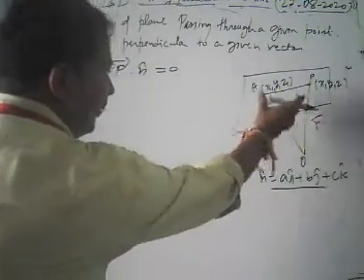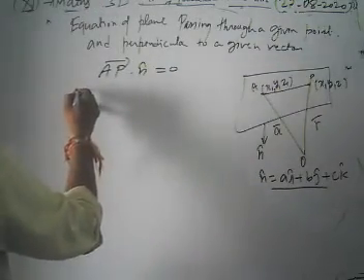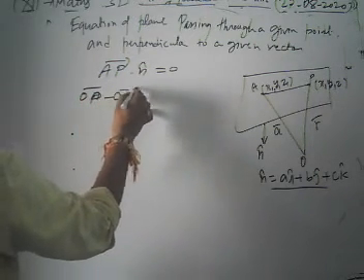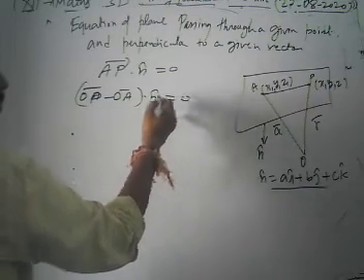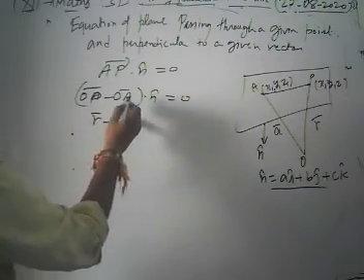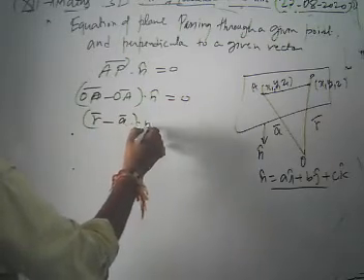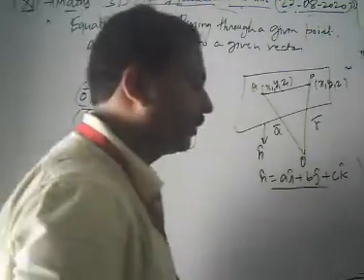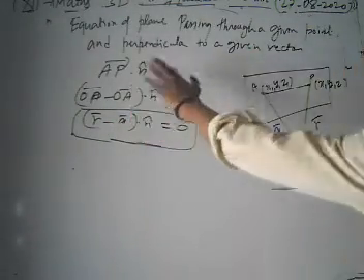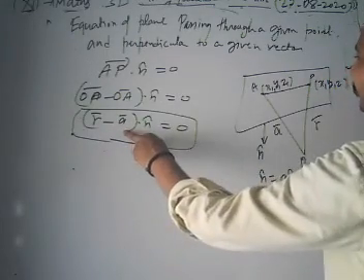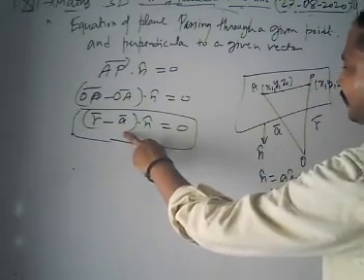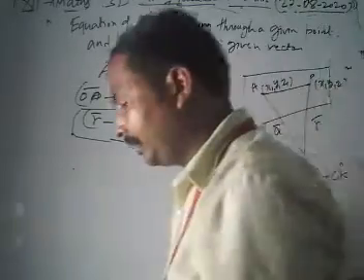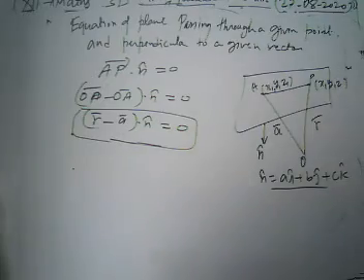Now look again, how can we get AP? We get it as vector OP minus OA, dot n cap, equal to 0. What is our OP? It's r. OA is a. This is our vector form of the equation of plane which passes through a given point with position vector a, which is x1, y1, z1, and is perpendicular to a given vector n cap, a i cap + b j cap + c k cap.